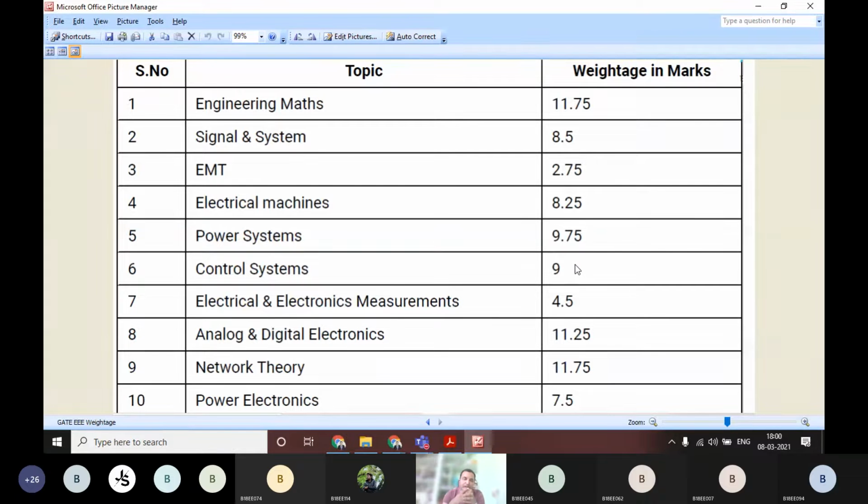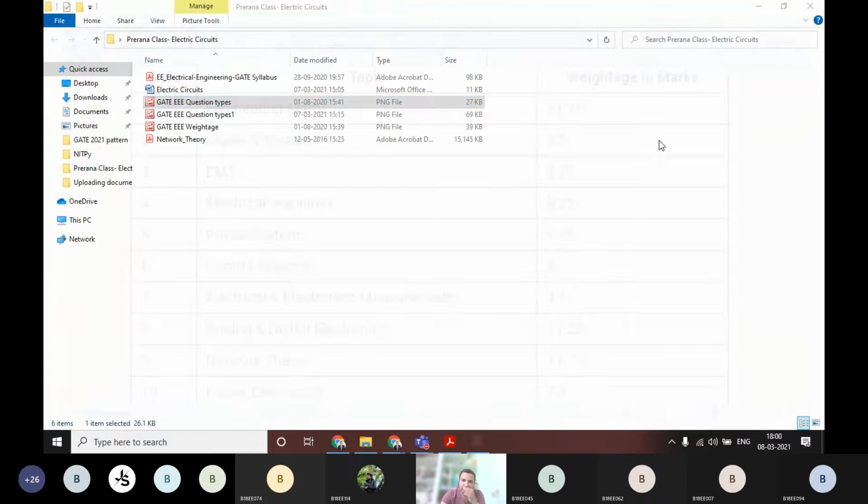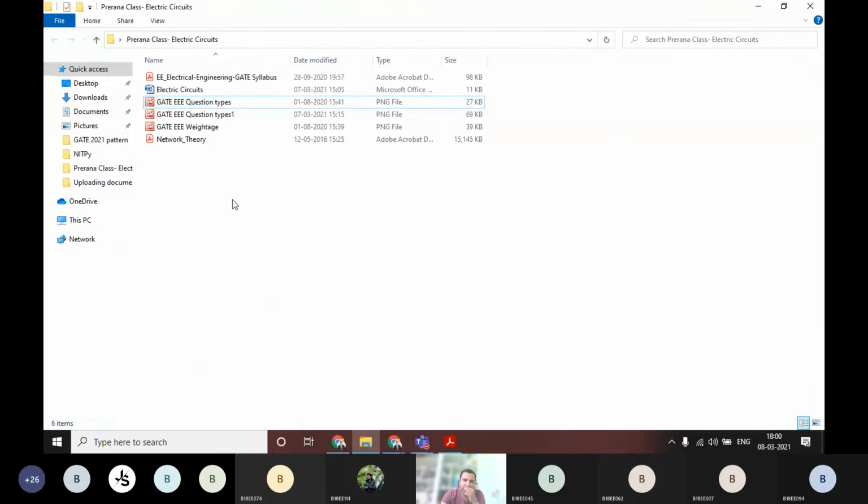That means you can score more marks in GATE if you have thoroughly practiced all the questions from these subjects. I hope the main criteria is clear for everyone. If you want to qualify, then this is the thing we need to follow.